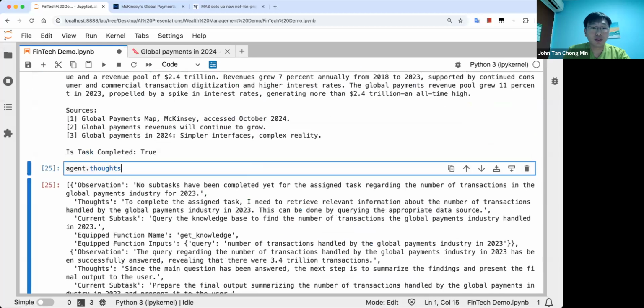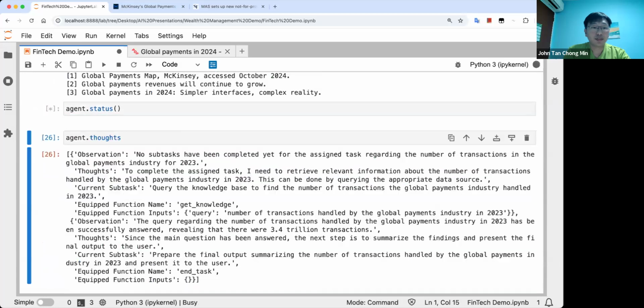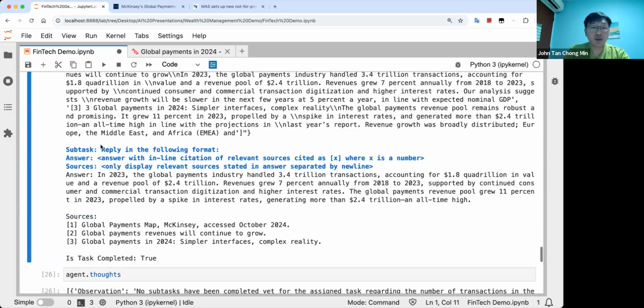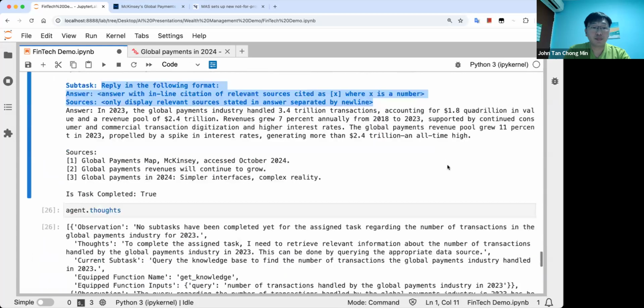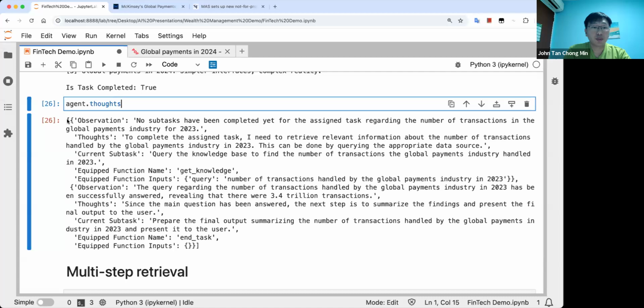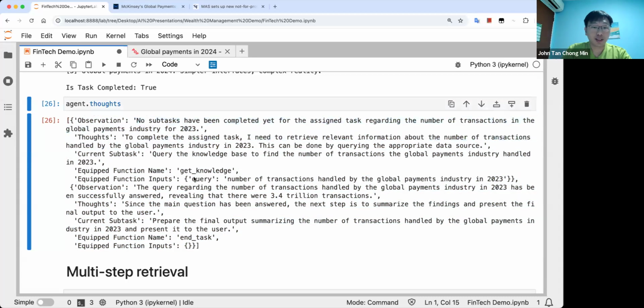If, let's say, you want to see how the agent has done these things, you can look at the agent status. You can see the agent name, description here, and what the tasks are and so on. You can see that there are some subtasks that have been completed. First, we have gotten the get_knowledge function and the answer, and then we have replied to the user in this format. All right. So these are the thoughts that the agent has. And basically, if you want to see at each step what function they use and what the inputs are, you can get it from here.